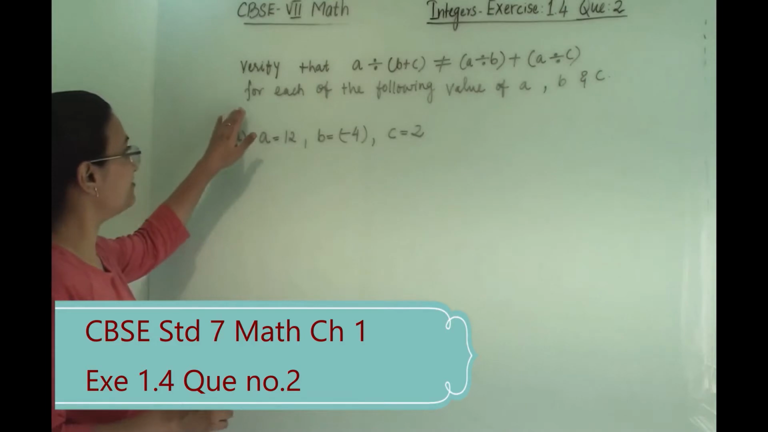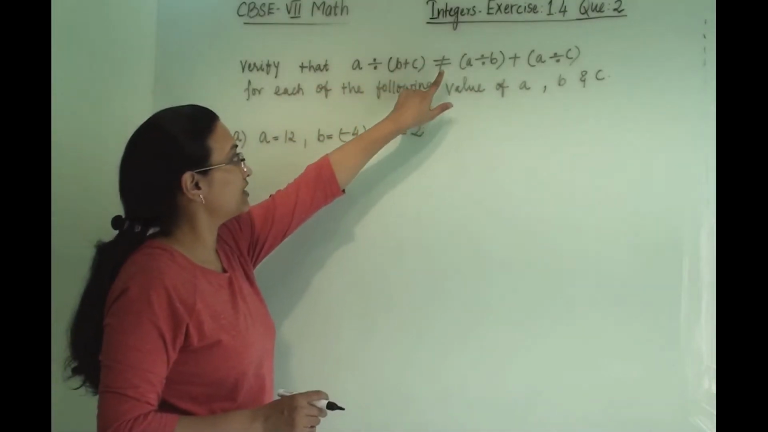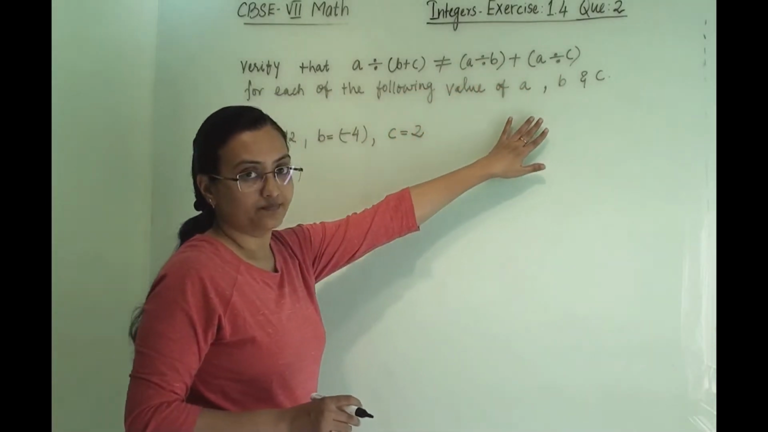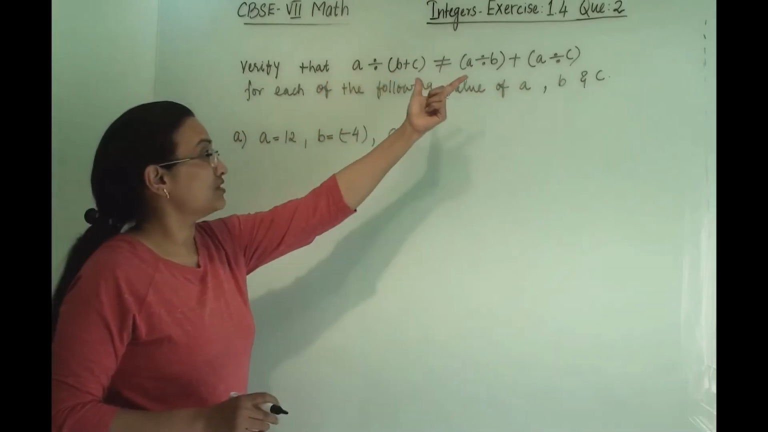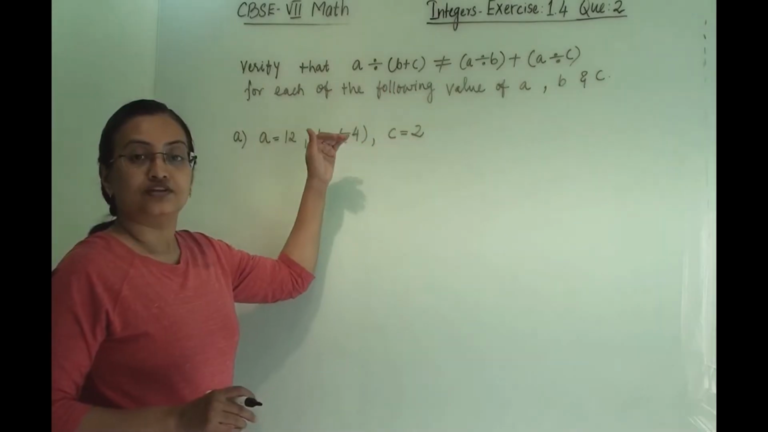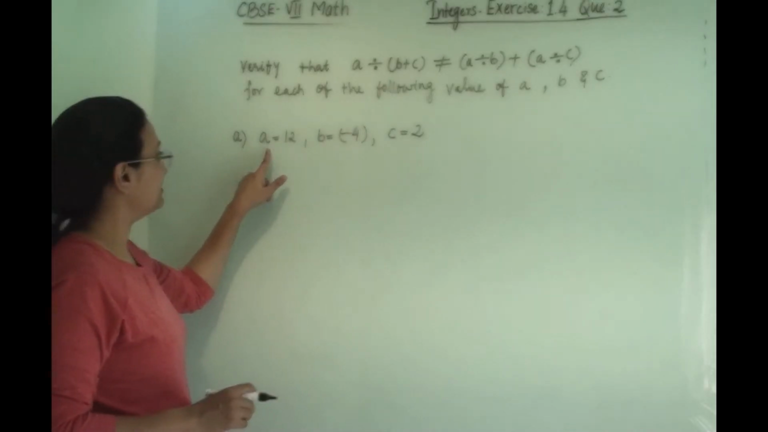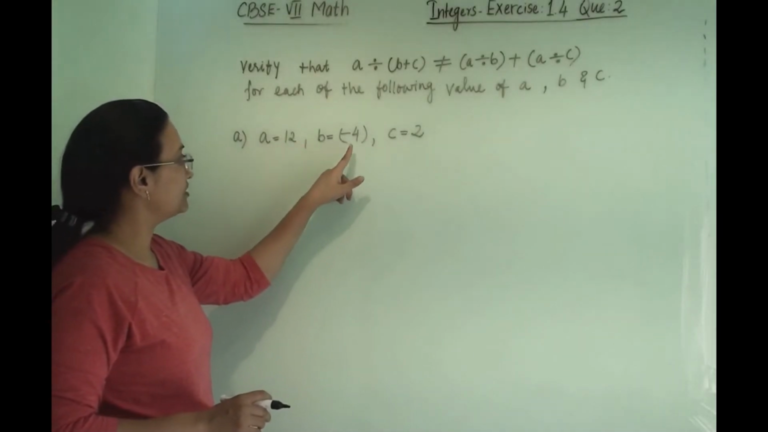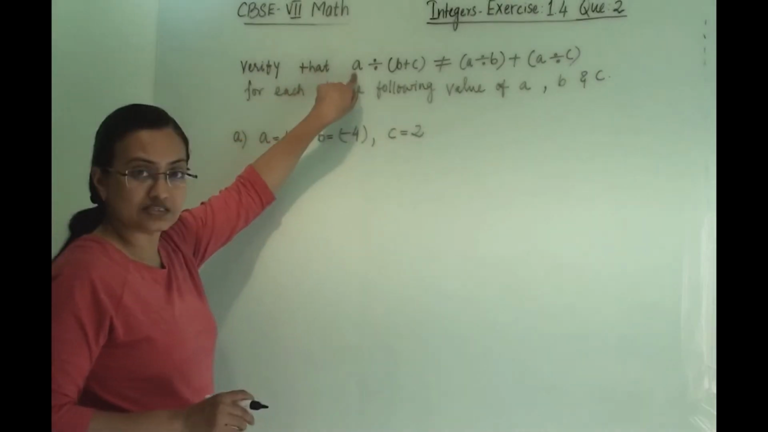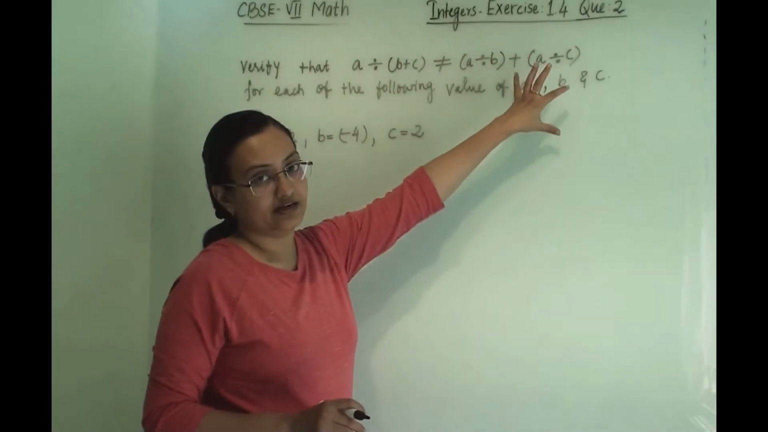Here we have to verify that a divided by the bracket b plus c is not equal to a divided by b plus a divided by c. So these two terms are not equal to each other. That we have to prove for the given values of a, b and c. They have given a equals 12, b equals minus 4 and c equals 2. So we put these values in this, and we have to show that the left hand side term is not equal to the right hand side term.